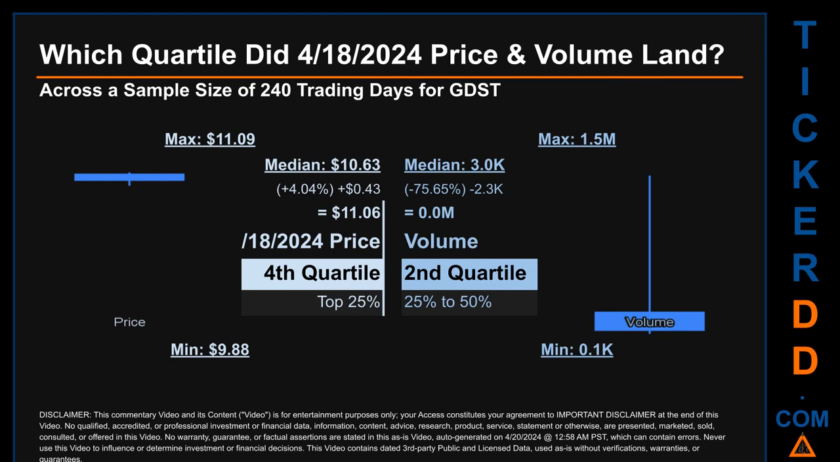Descriptively, GDST has a median price of $10.63. Therefore, April 18, 2024 price was higher from that middle marker by 4.04%. The day's volume of 0 million was less than the median by 75.65%.